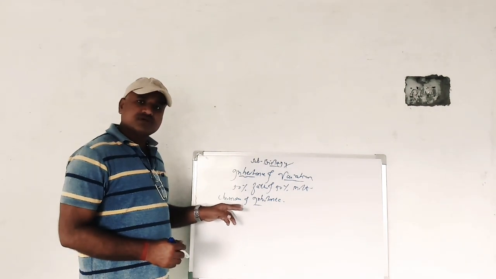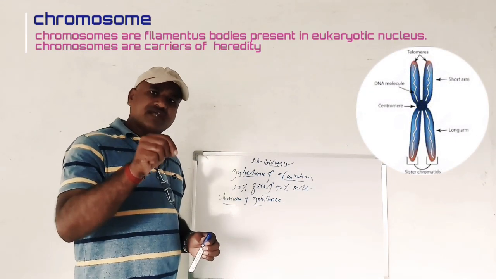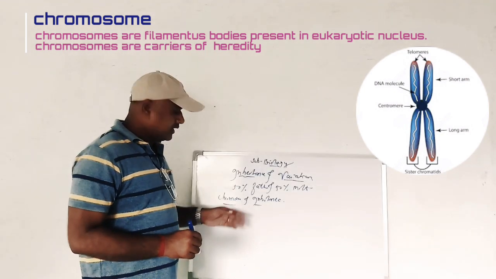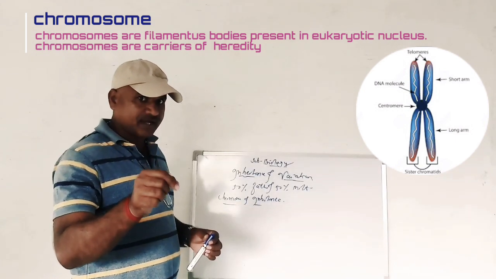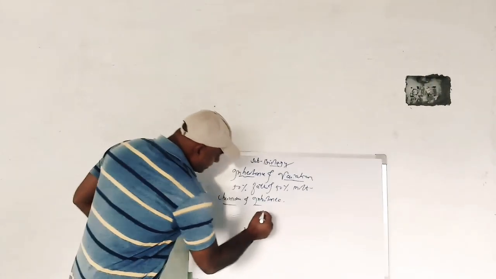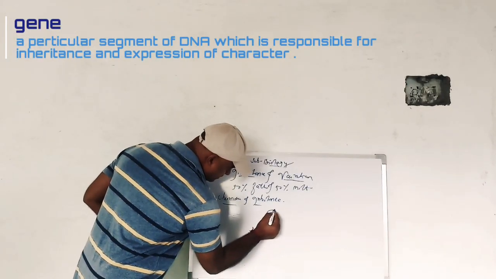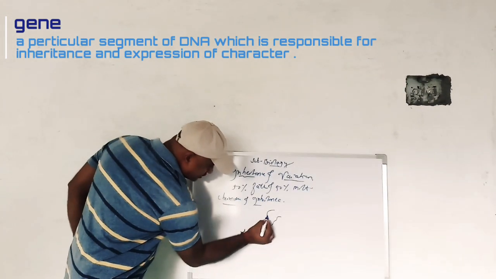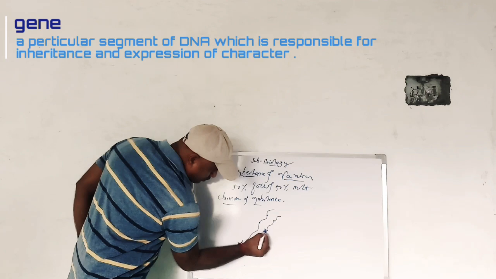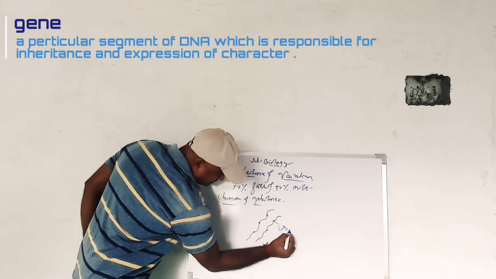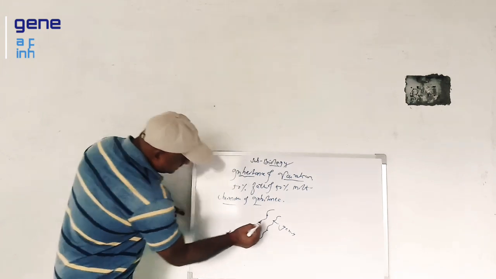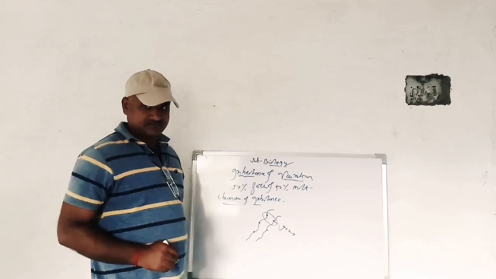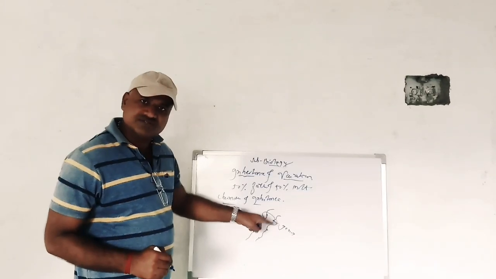Now, what are the chromosomes? The genes, that is called the particle, are always present on the chromosomes. And the chromosomes are made up of DNA. Keep in mind, suppose this is the chromosome. If we see these loci, they are nothing but the genes. And this pair of genes controls a single character. It controls a single character.